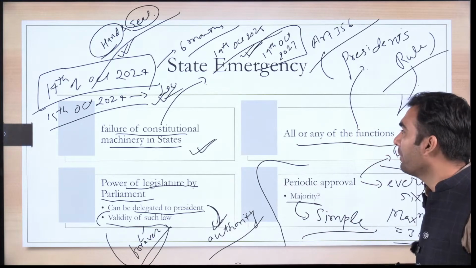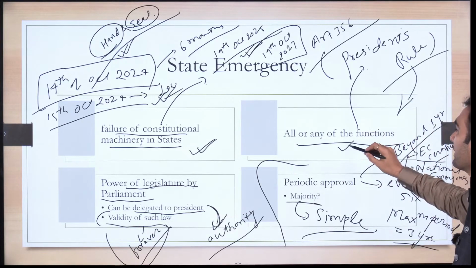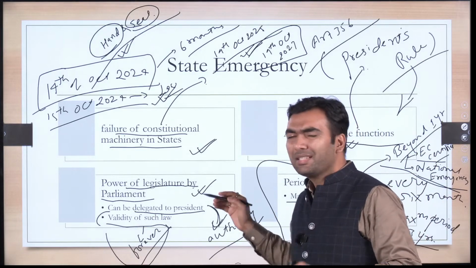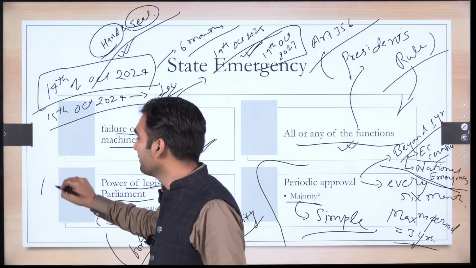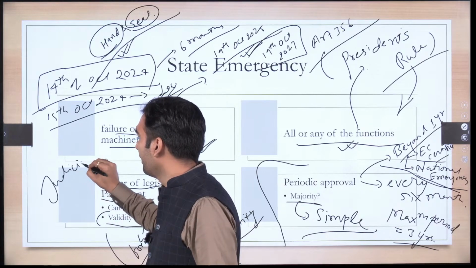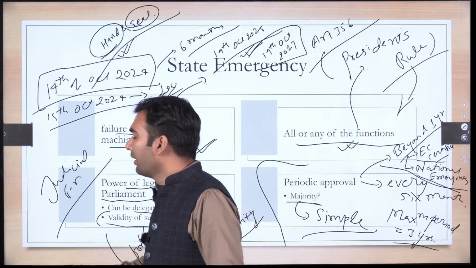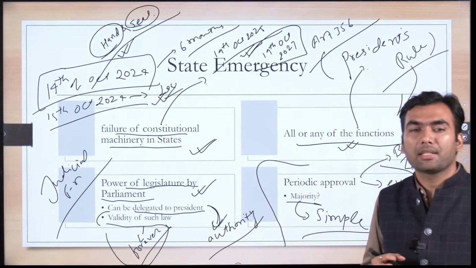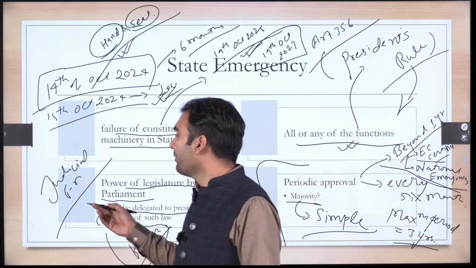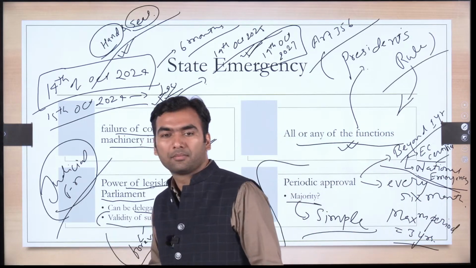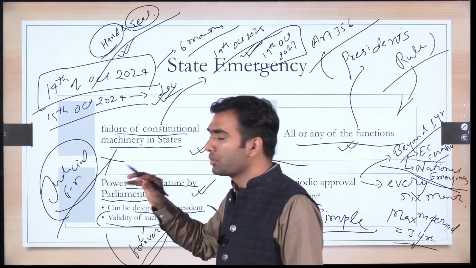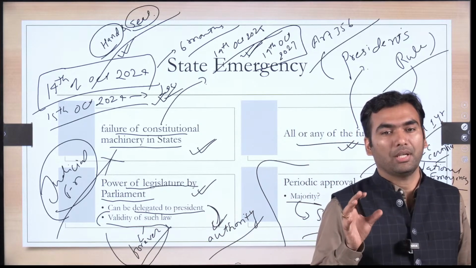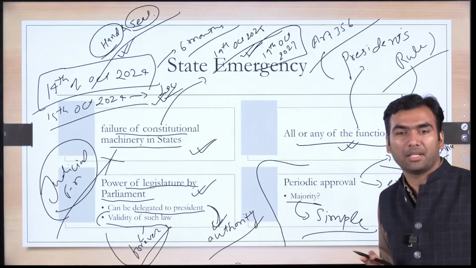Next question is, like we have discussed who will do the executive function, the president would do. Who will do the legislative function? Is there any change in judicial function? If a state emergency is imposed or president rule is proclaimed for a particular state, is there any change in the judicial function of the state? The answer is no. There is no change in the power of the High Court to function in that particular state because of the proclamation of a state emergency.